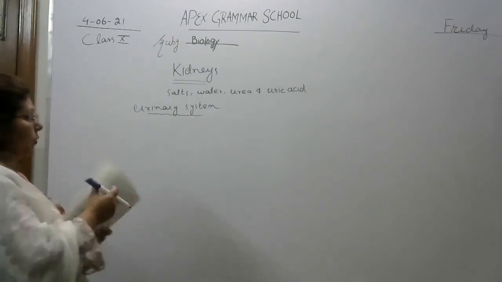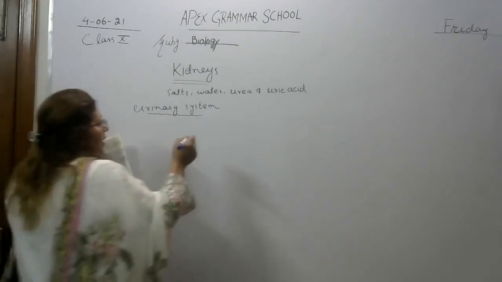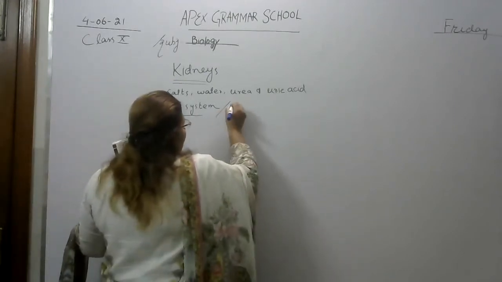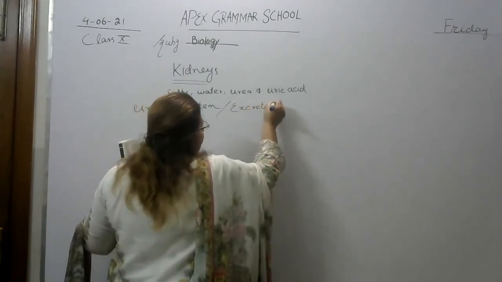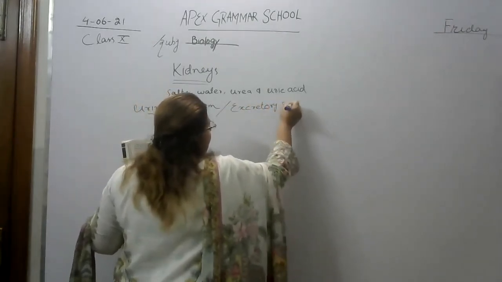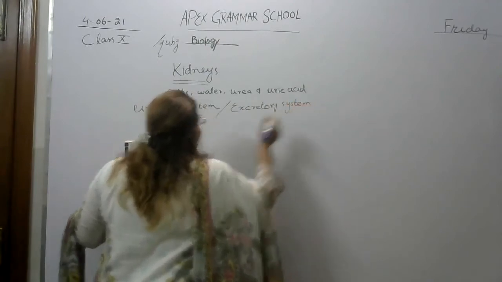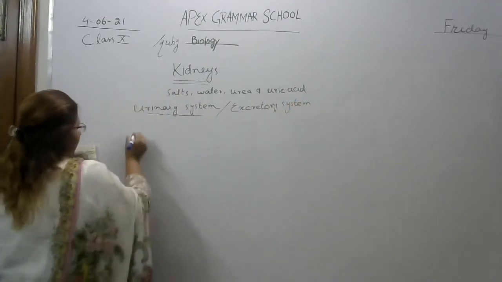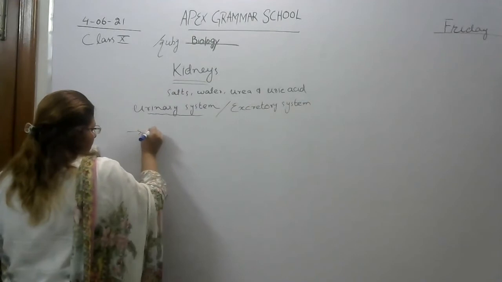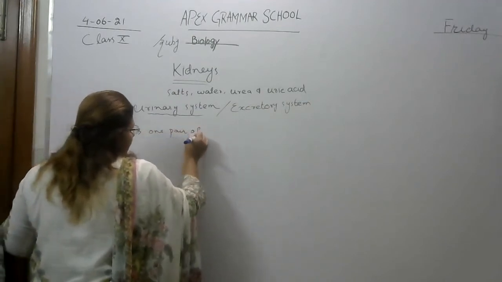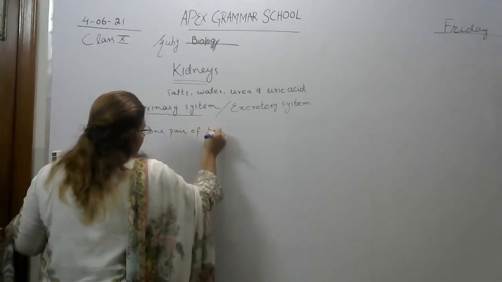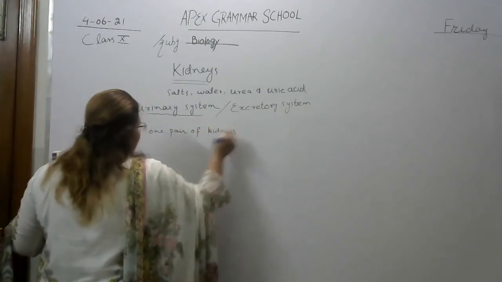Your urinary system is also called the excretory system of humans.